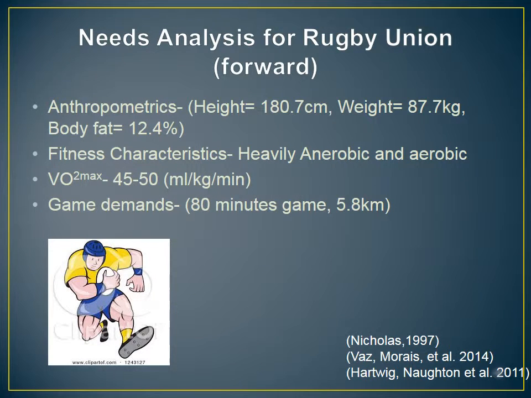Needs analysis. A study conducted by Nicholas in 1997 found that the average size for a forward in rugby union was 187 centimeters tall, weighing 87.7 kilograms, with a body fat percentage of 12.4%. The fitness characteristics of the game are a combination of both anaerobic, tackling and rucking, and aerobic, running for a try or chasing the ball downfield. The game lasts 80 minutes, in which players cover approximately 5.8 kilometers, made up of 37% walking, 28% jogging, and 34% sprinting.